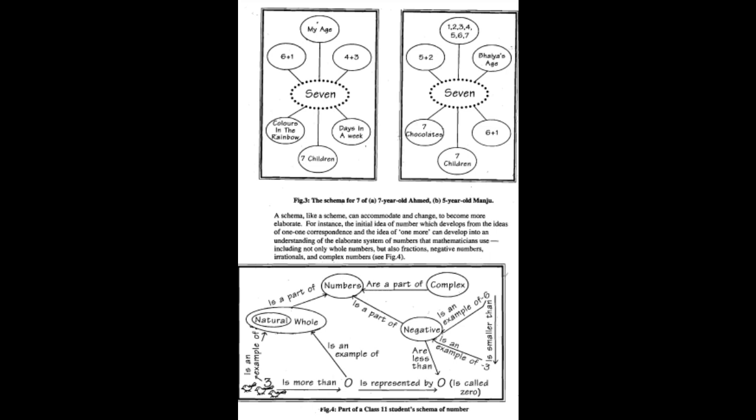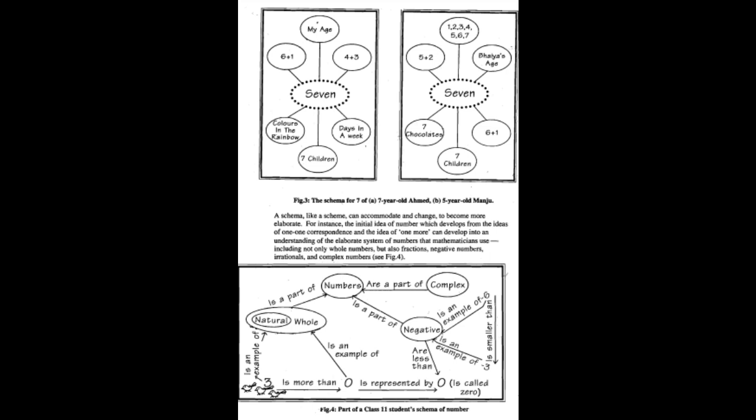To take another example, consider a child's idea of number. Initially, to her a number may mean only how many. She may have built this understanding through situations where, for example, she needs to give each person present one laddu. She distributes them, hesitates and thinks about whether she has more or less, and tries to check if she can give each person one and have some left for herself. Over a period of time, through other experiences, she is gradually building her schema for the concept of a number. In Fig. 3 we have presented parts of a schema for 7 of 2 children.